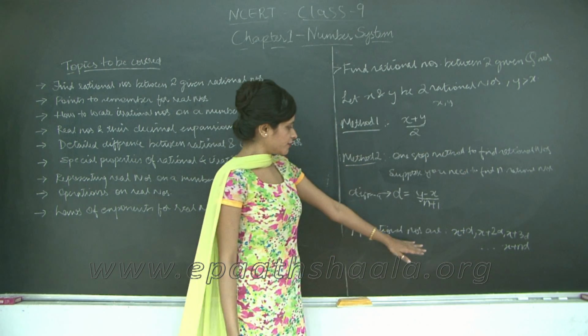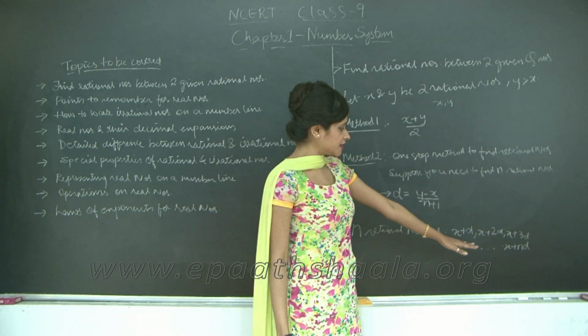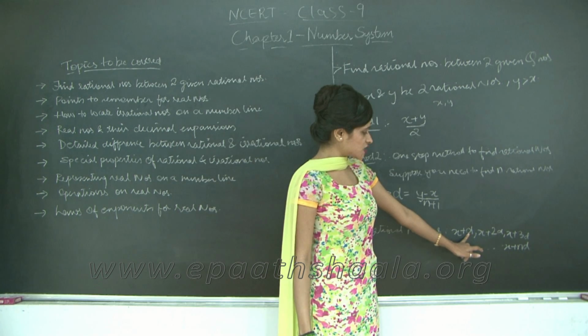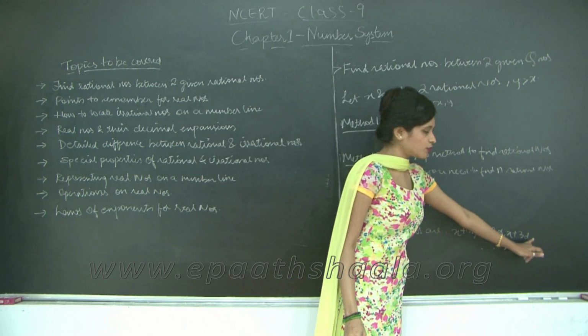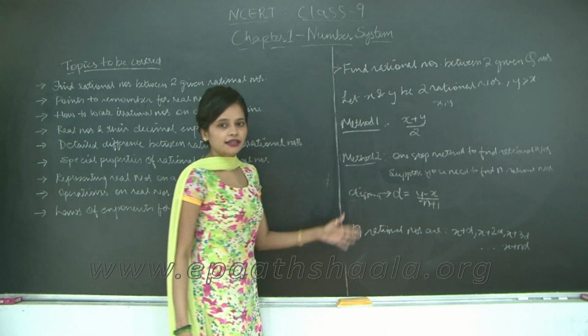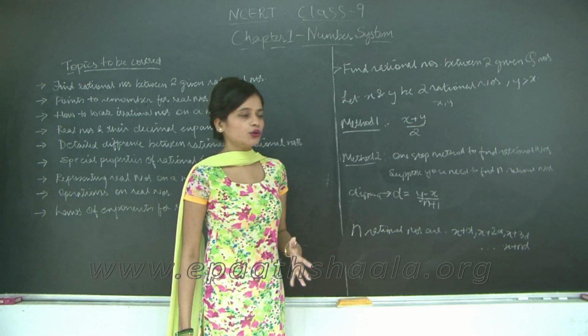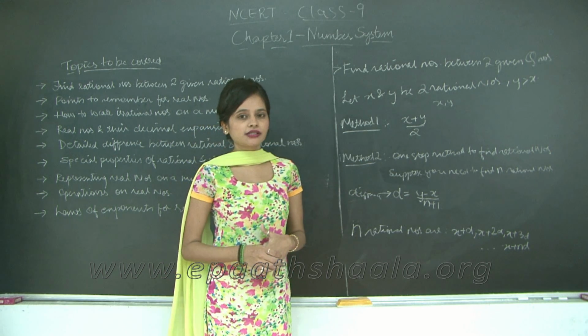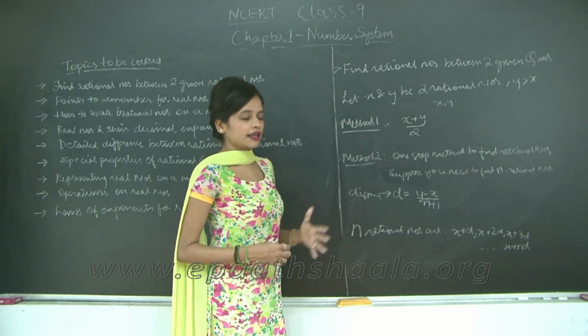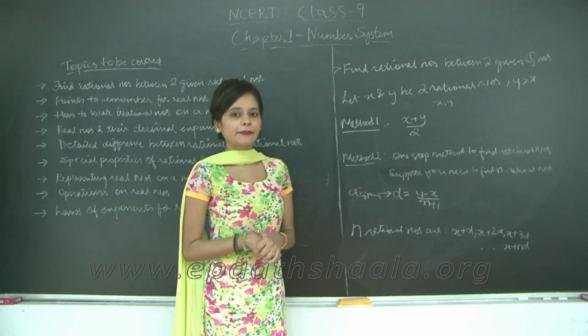Okay, so if you need to find 6 rational numbers, you will keep adding: 1d, 2d, 3d, 4d, 5d until x plus 6d, right? So these are the two traditional methods that have been given to you. We will see the other method that I just discussed with you while I am doing one of the solved examples. So please take a look at this before I proceed with the solved example.